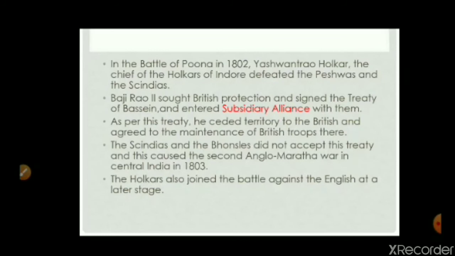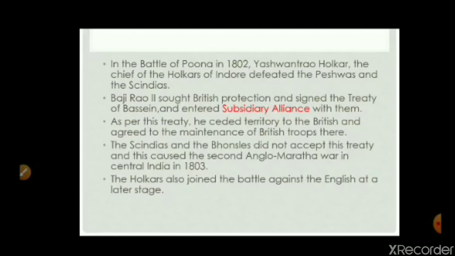As per this treaty, he ceded territories to the British and agreed to the maintenance of British troops there. He got ready to keep British troops in Basin. The Scindias and the Bhosles did not accept this treaty, and this caused the Second Anglo-Maratha War in central India in 1803. The British supposed that as the Peshwa had entered into this alliance, all the Maratha chiefs would accept. But the Scindias and Bhosles did not like this treaty, and they decided to fight the British. So the Second Anglo-Maratha War took place in 1803.